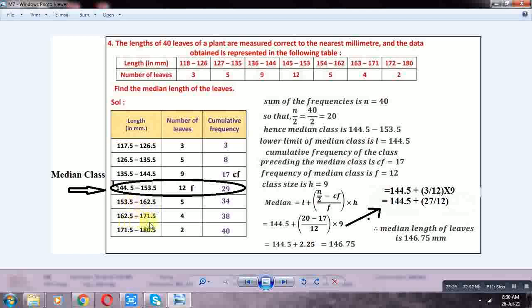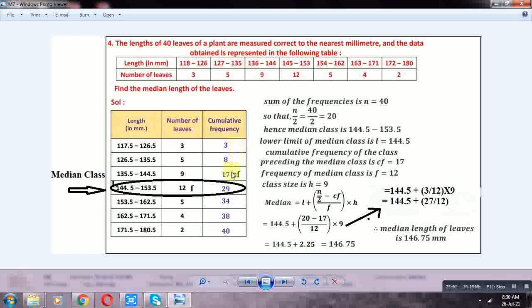Okay. First cumulative frequency 3. Next, 3 plus 5 is 8. Next, 3 plus 5 plus 9 is 17. Cumulative frequency of 144.5 to 153.5: 3 plus 5 plus 9 plus 12 is 29.